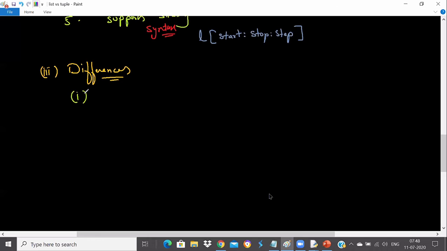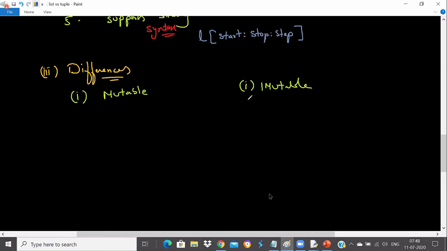The first difference I would like to talk about here, list versus tuple, is that list is mutable, and tuple is immutable. See, here you get that when to use list and when to use tuple, guys.